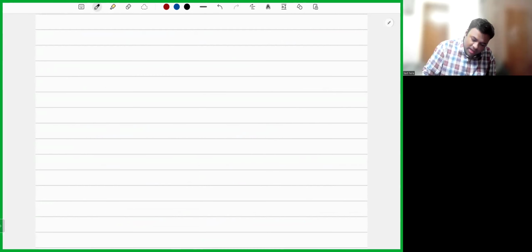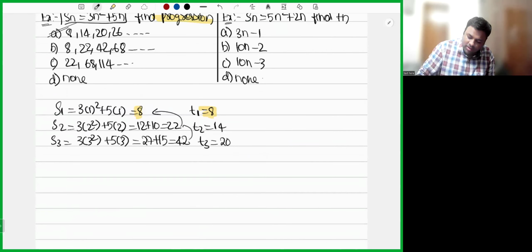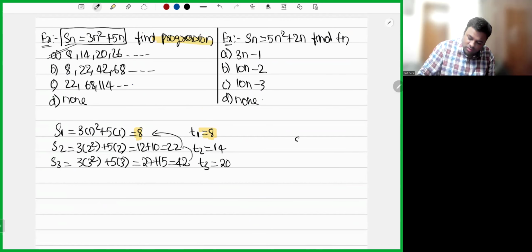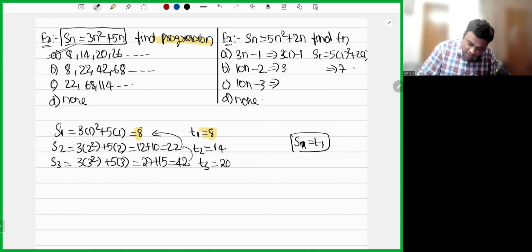Next, here I told you already, S1 will be equals to T1. Now, what will be S1 here? 5 into 1 square plus 2 into 1, that is 5 plus 2, 7. Now, in all the options, let us substitute n is equals to 1. 3 into 1 minus 1, 10 into 1 minus 2, 10 into 1 minus 3.